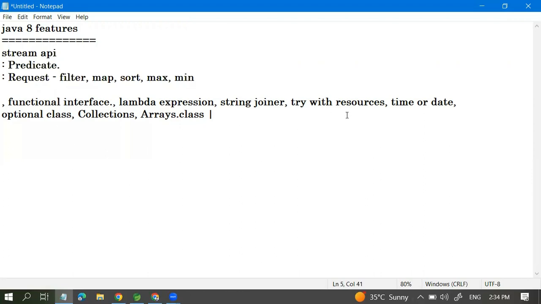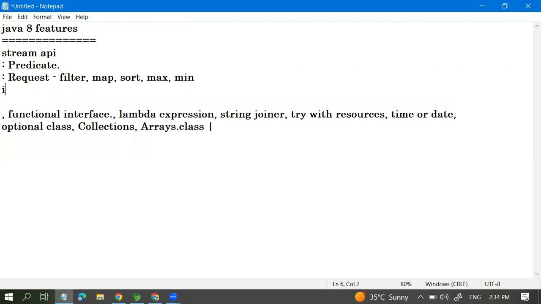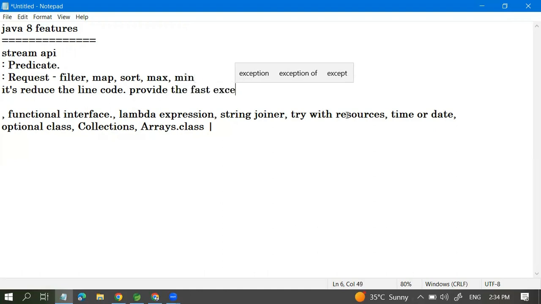Basically, the Stream API reduces the lines of code and provides fast execution of the code.